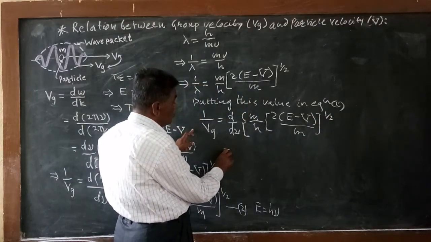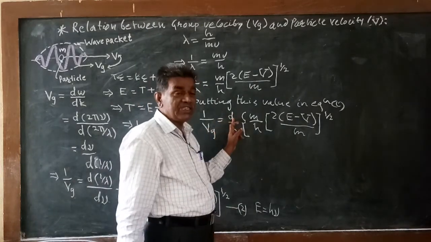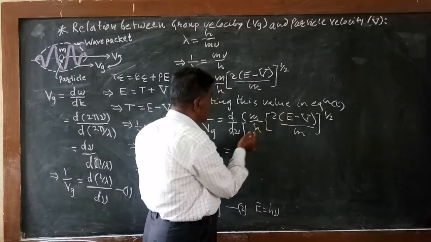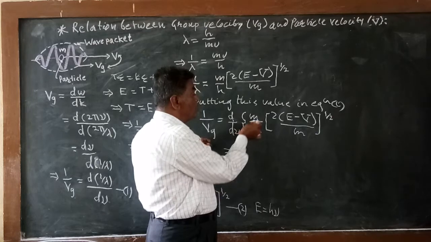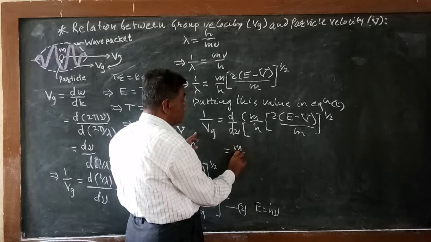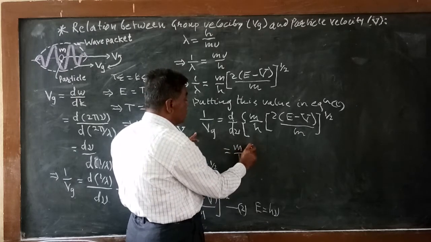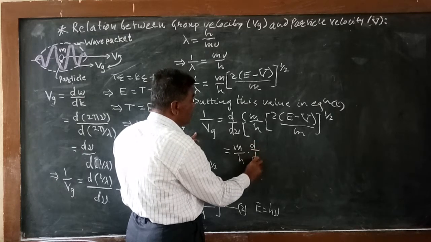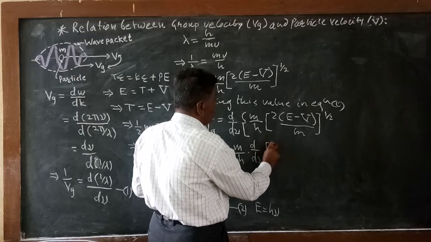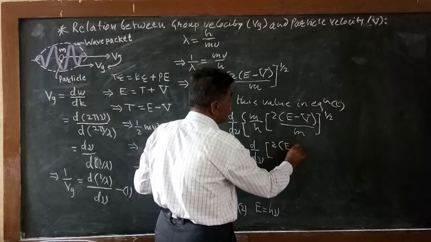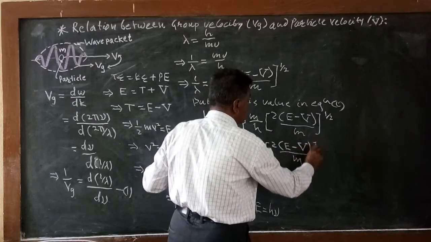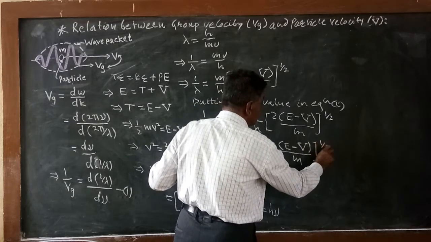Now what is the meaning of this equation? The meaning is that you have to take the differentiation of what comes after it with respect to mu. With respect to mu, m and h are constants, we will take them outside. So here the m divided by h into the differentiation d mu of the remaining term, 2 into bracket E minus V potential energy divided by m to the power half. Here we are getting this equation.